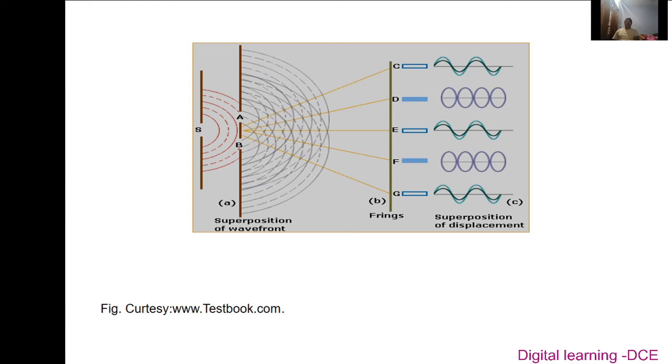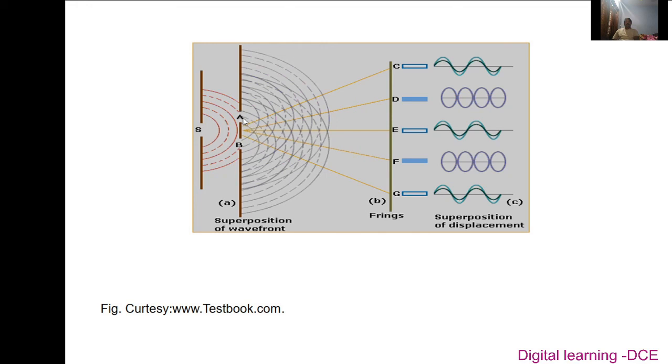In the figure, S represents a narrow vertical slit illuminated by a source of monochromatic light. A and B are two closely spaced identical vertical slits kept parallel to each other and to S. We know that a wave consists of crests and troughs; in the figure, the dotted line represents the trough and the continuous line represents the crest.